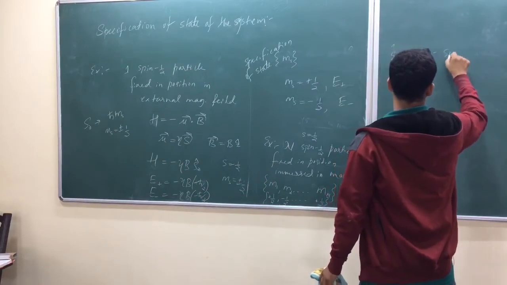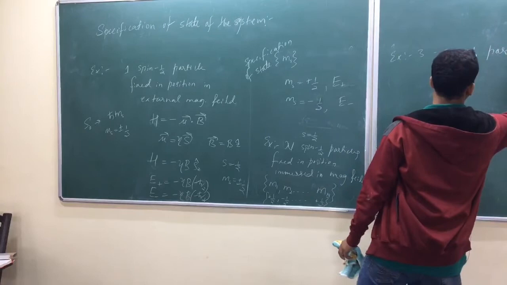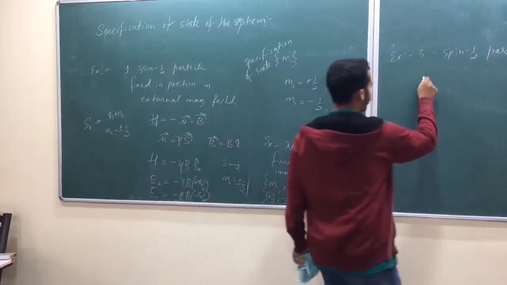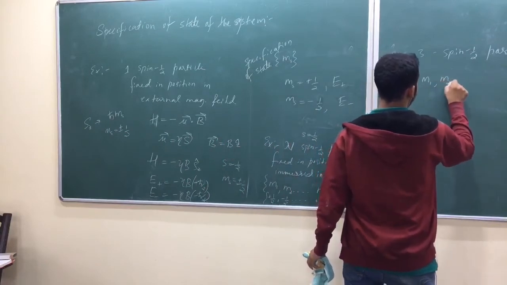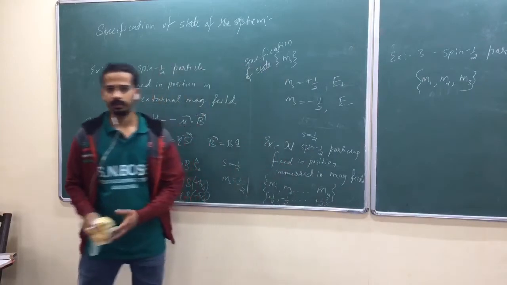3 spin-half particles, again fixed in space, placed in an external magnetic field. Then you can write M1, M2, M3, the state of the system. Am I right?